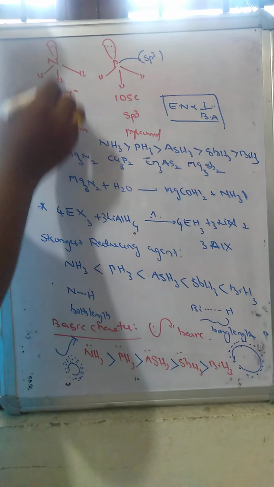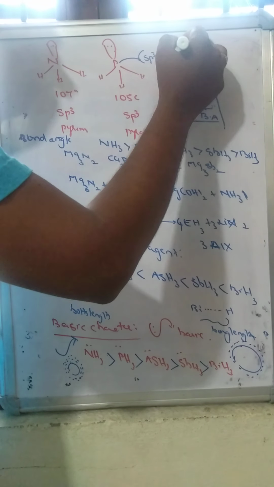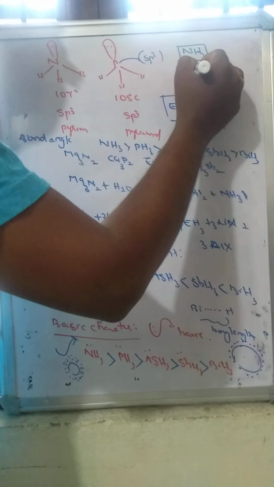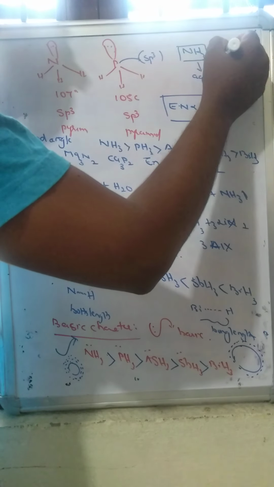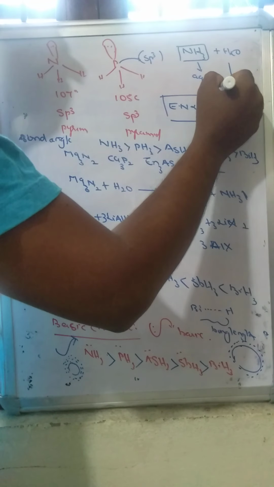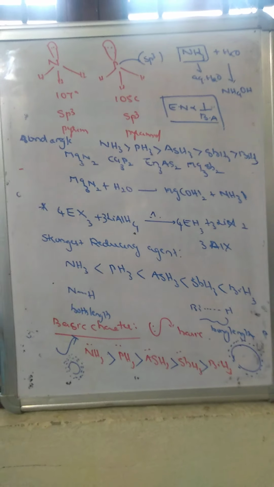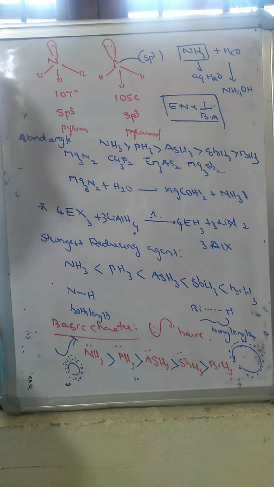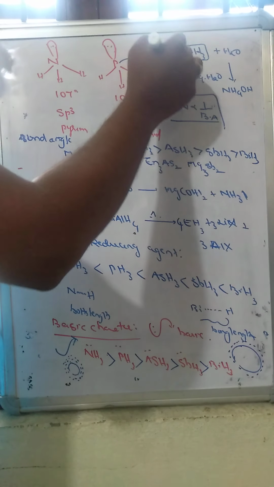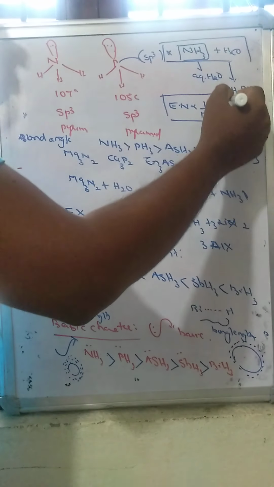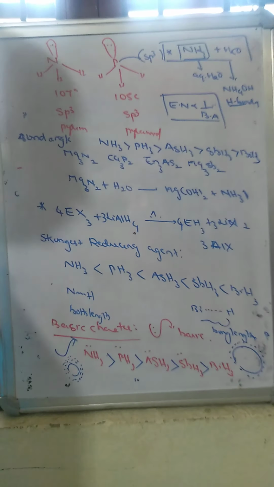Among these hydrides, only ammonia can form hydrogen bonds. That's why ammonia simply dissolves in water and is converted into ammonium hydroxide, whereas the remaining hydrides have less ability to dissolve in water. Only ammonia dissolves in water due to the formation of hydrogen bonds.